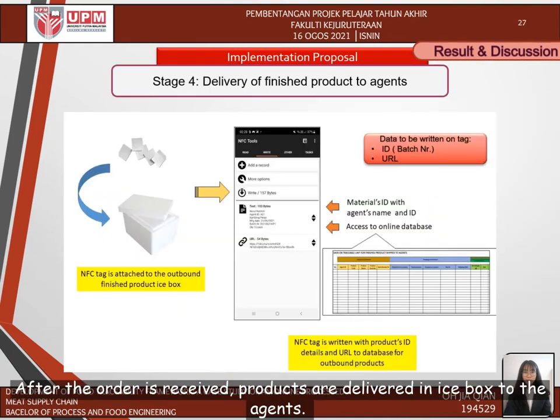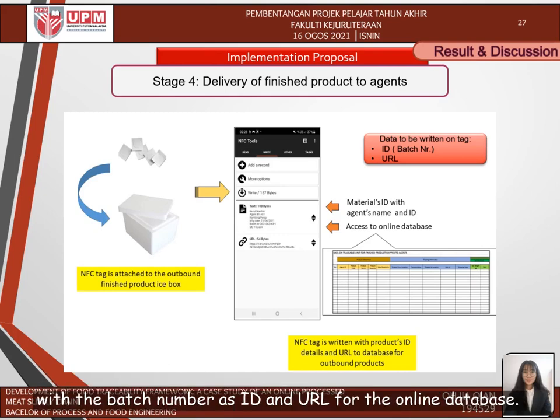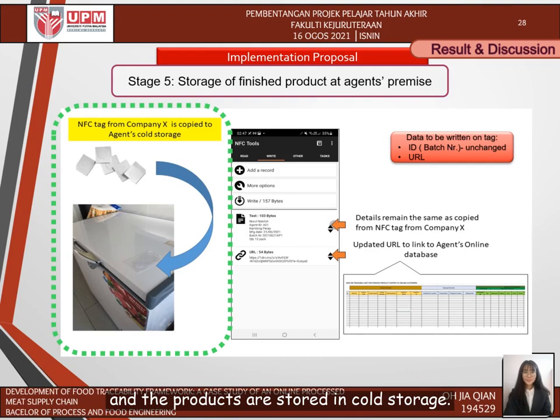After the order is received, products are delivered in Iceport to the agents. An NFC tag with the traceable data version mentioned in the section before is tagged on the Iceport with the batch number as ID and URL for the online database. The data of the NFC tag on the Iceport from company S is copied to the NFC tag of agents, and the products are stored in the cold store.